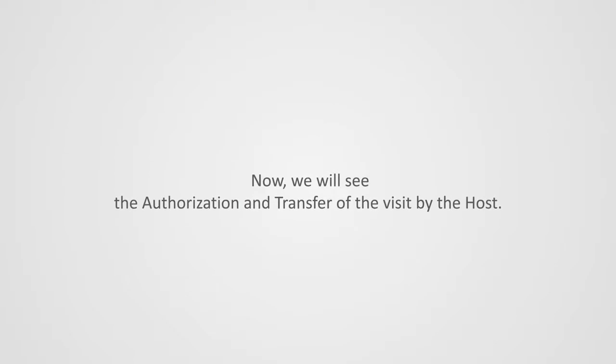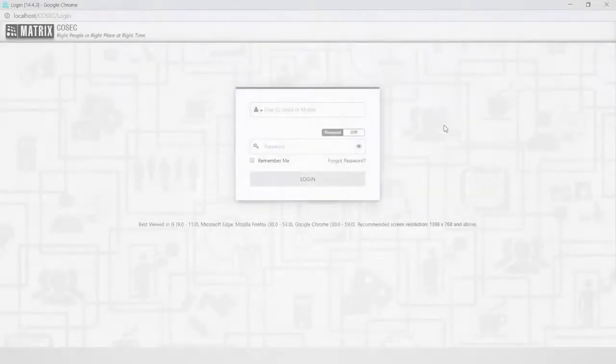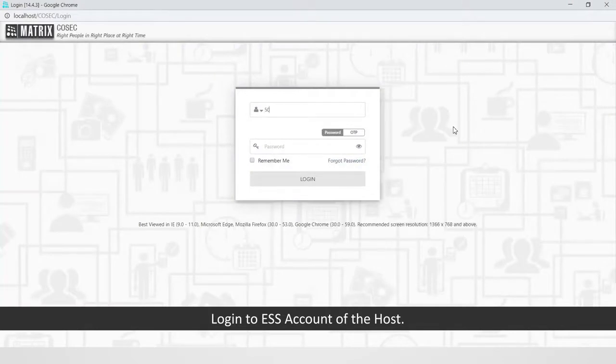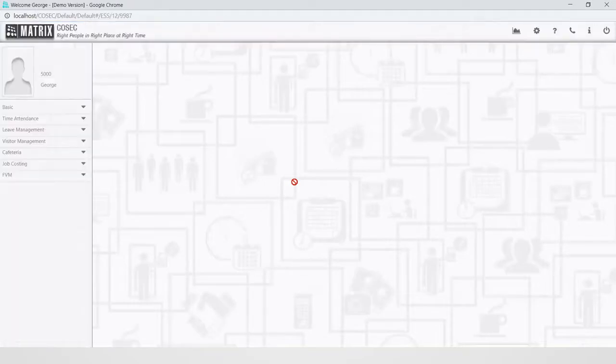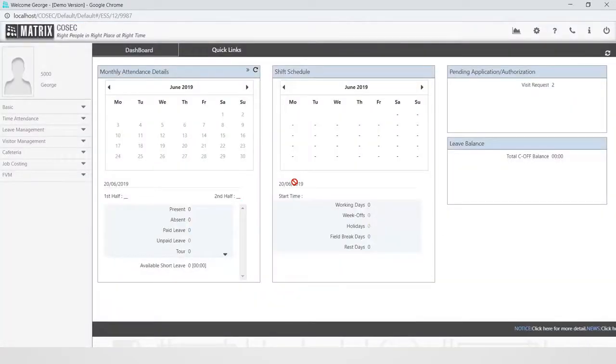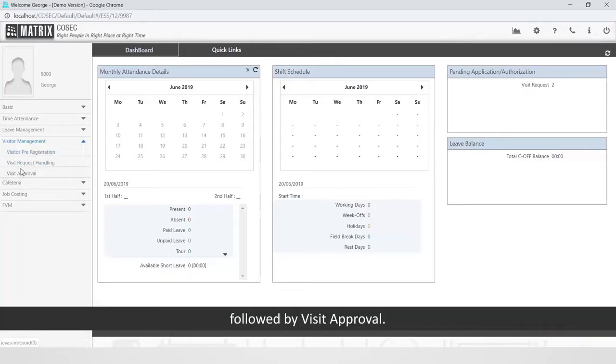Now, we will see the authorization and transfer of the visit by the host. Log into ESS account of the host. Go to Visitor Management, followed by Visit Approval.